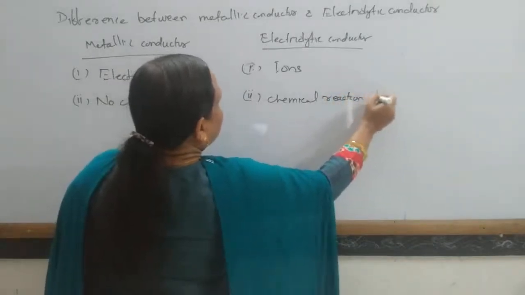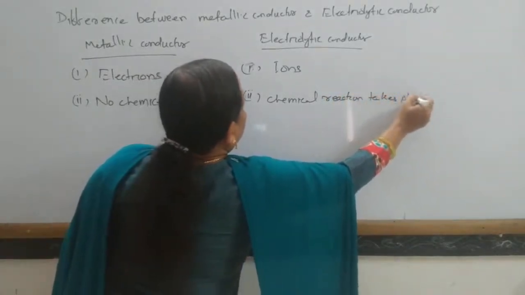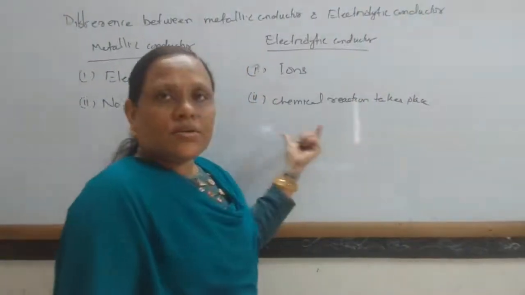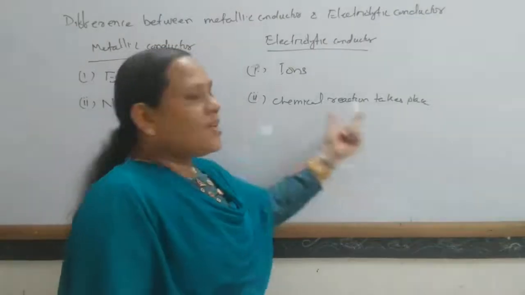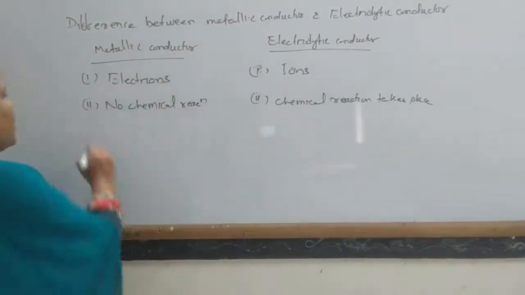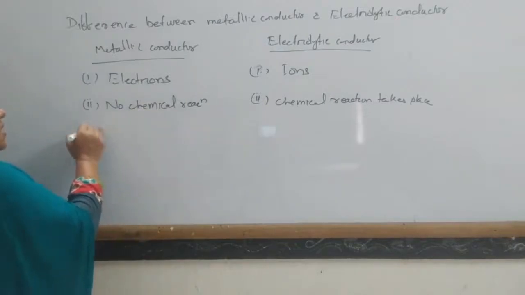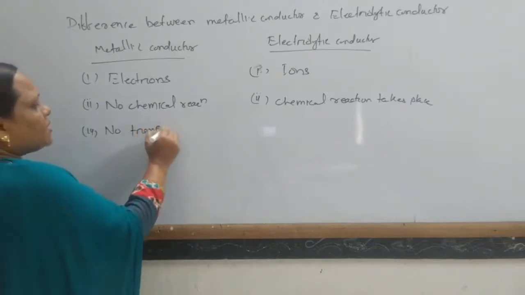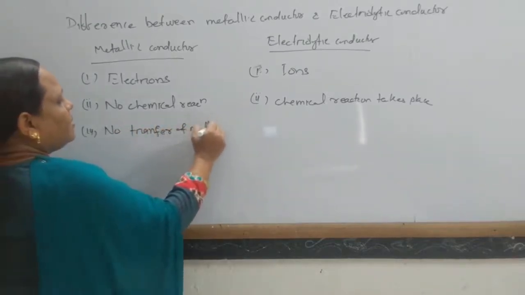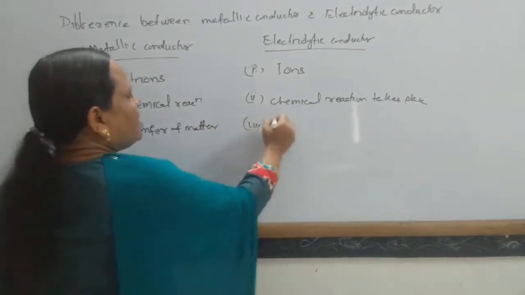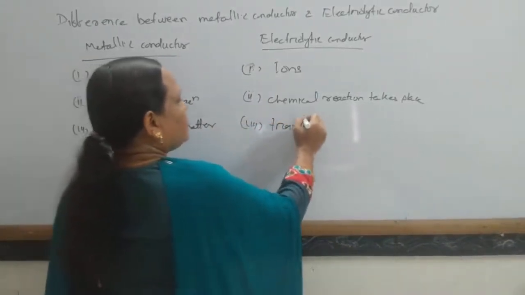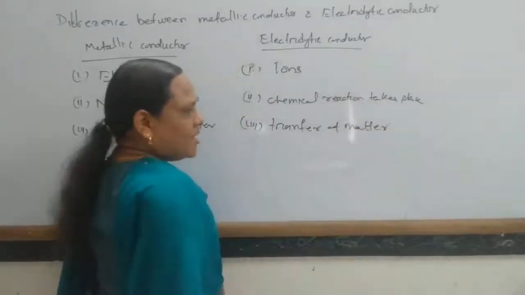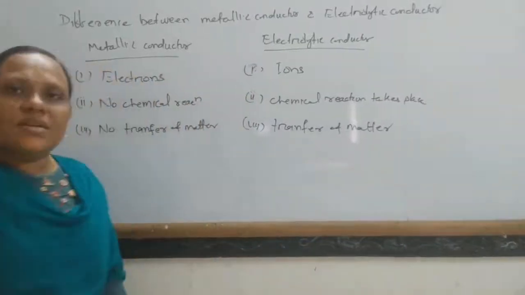Chemical reaction takes place. So generally in the case of an electrolytic conductor, when conduction takes place, chemical decomposition takes place. In a metallic conductor, no chemical reaction takes place. Next, no transfer of matter takes place in a metallic conductor, and in an electrolytic conductor transfer of matter takes place, as a chemical reaction takes place.